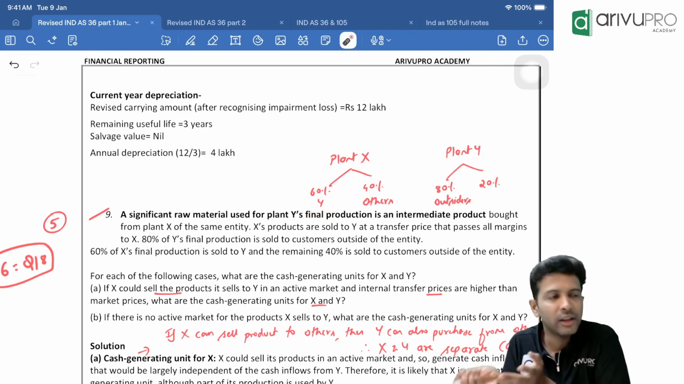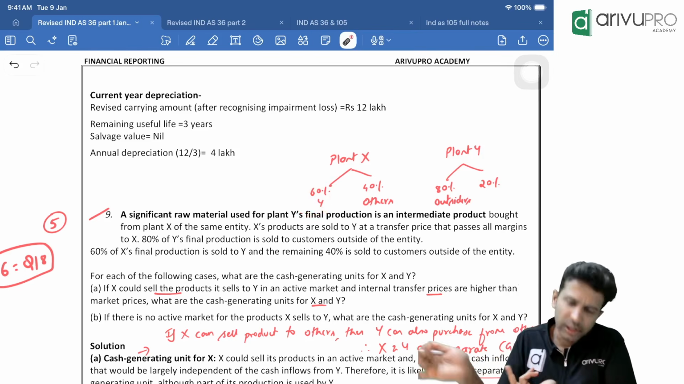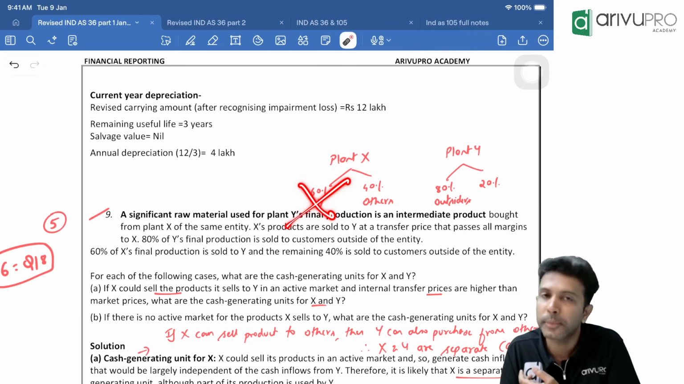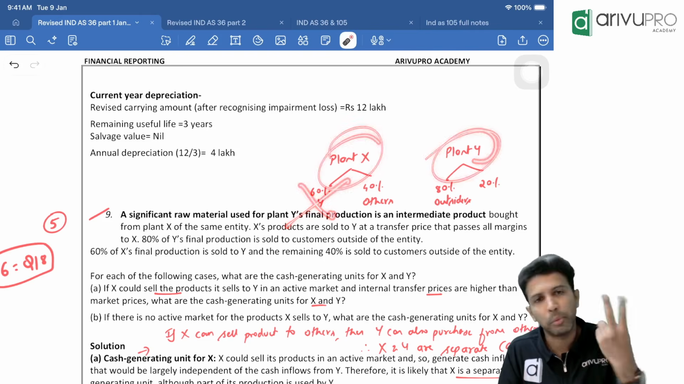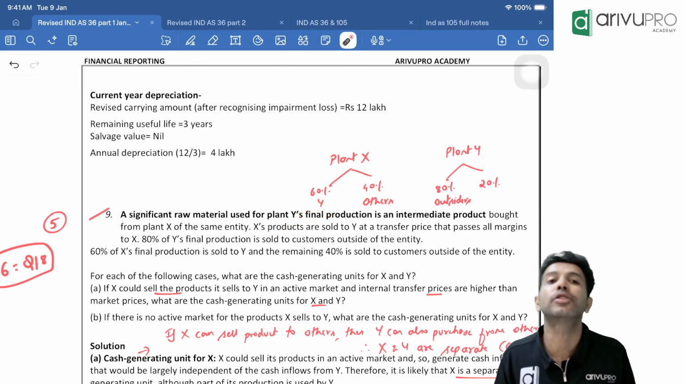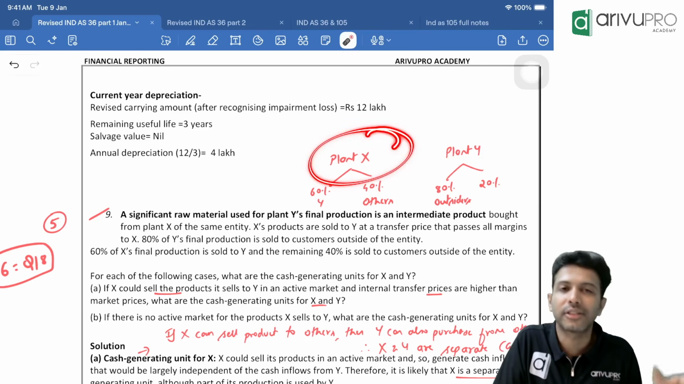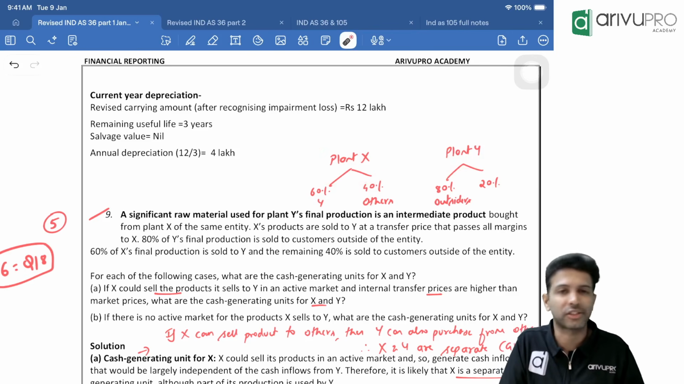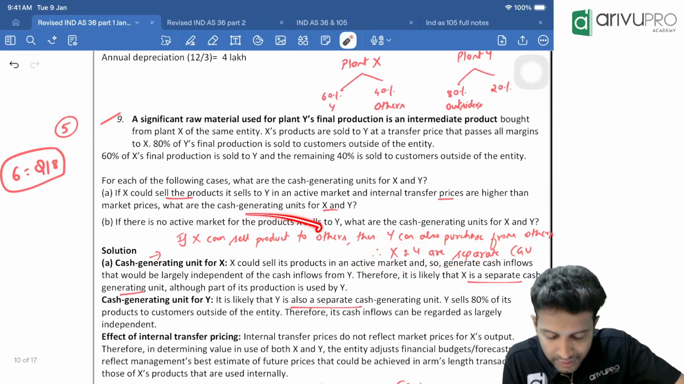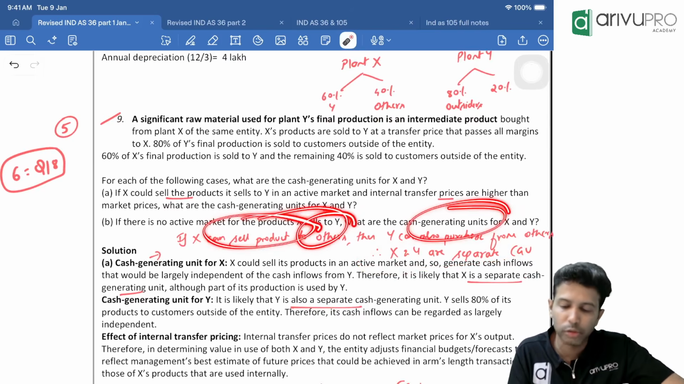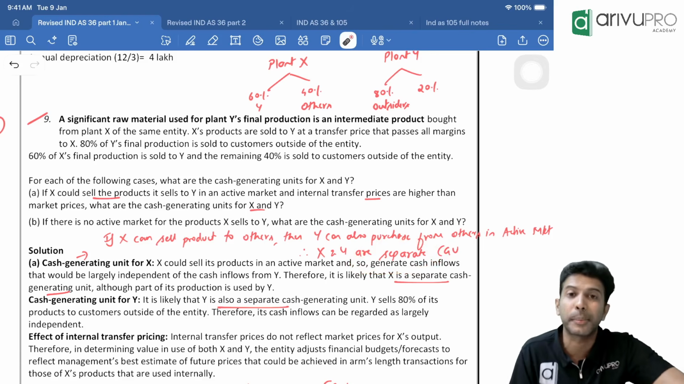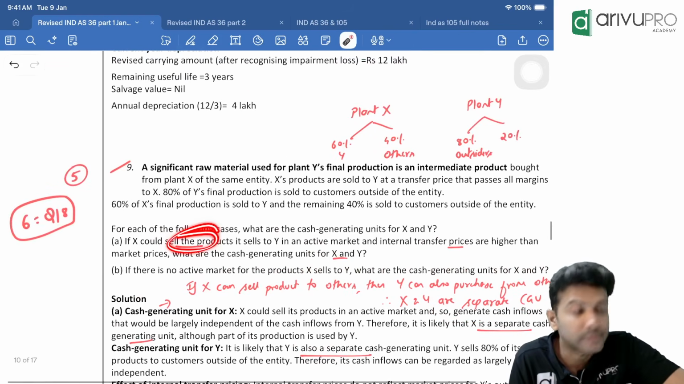Currently, X is selling 60% to Y, but even if this transaction or contract stops, plant X and plant Y both can function on their own. That means they can generate independent benefits on their own. So plant X is a separate CGU, and Y also becomes a separate CGU. We have two CGUs over here. That's the final answer I've written here. If X can sell the product to others, then Y can also purchase that product from others, so they can function independently. So they are separate CGUs. This is the answer to the first case.